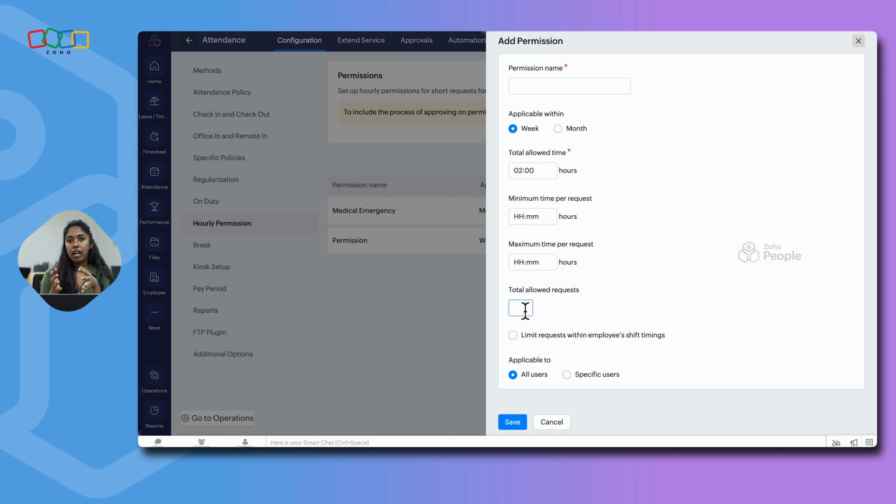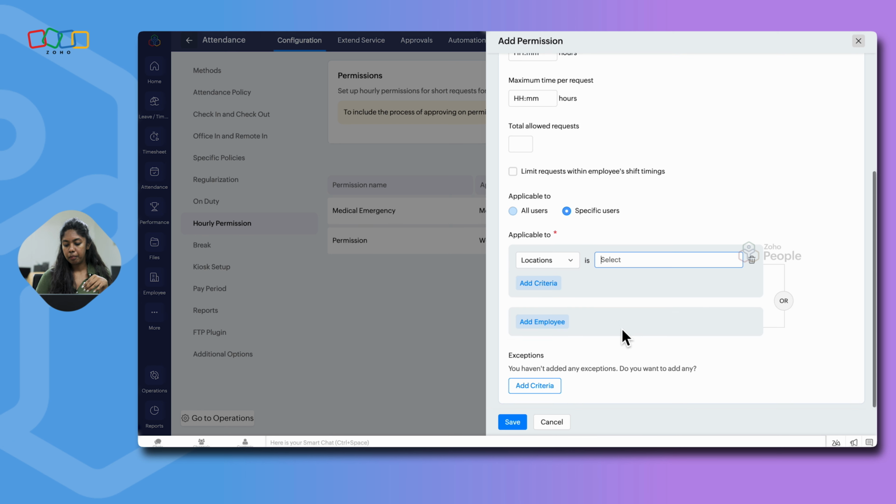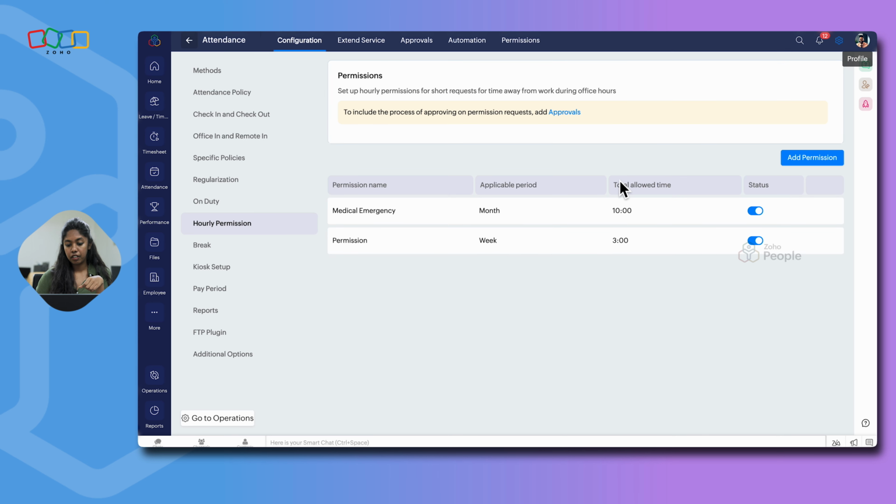If you have a condition where the permission request is not applicable to all users in the organization, it is limited to a specific group of people. If that is the case, you can set up the applicable condition either to all users, or you can make it applicable to specific users based on any one of the conditions that you see in this dropdown. So once the permission configuration is done here, employees will have an option to raise a permission request, which again can follow an approval mechanism if approval is set. So only when the permission request is approved, it will be included as a part of total working hours. So this is about the permission setup in Zoho People.